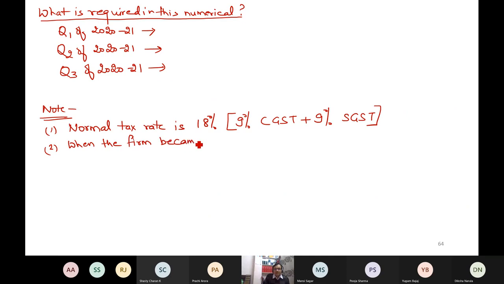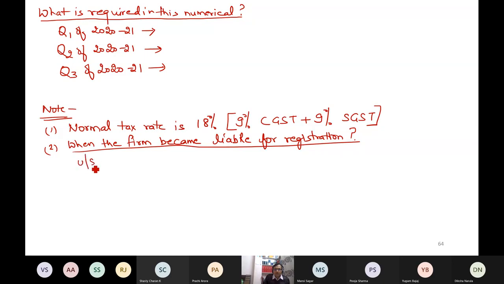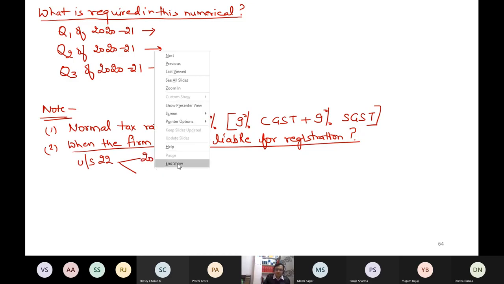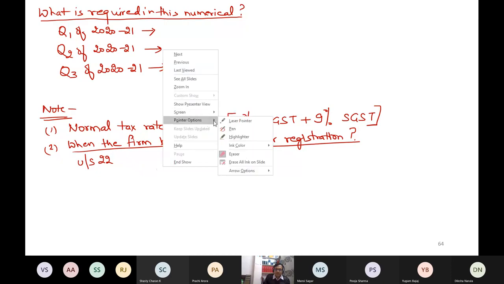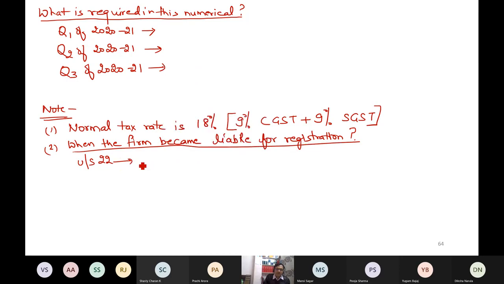When the firm became liable for registration, I told you that under section 22, when my aggregate turnover of current financial year exceeds, not equal to, exceeds 20 lakh, then I am liable to take GST registration. I cannot refuse now. I have to take.